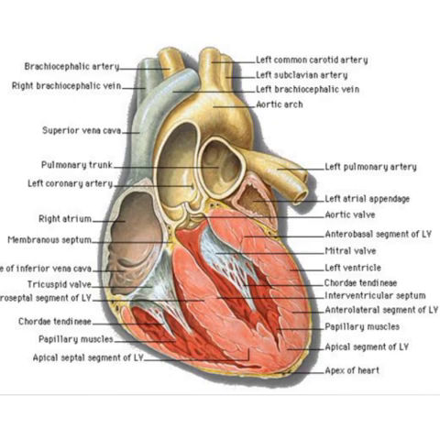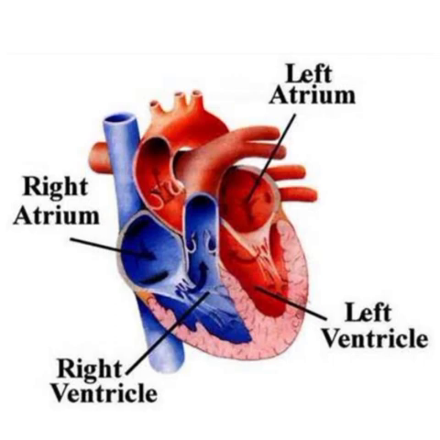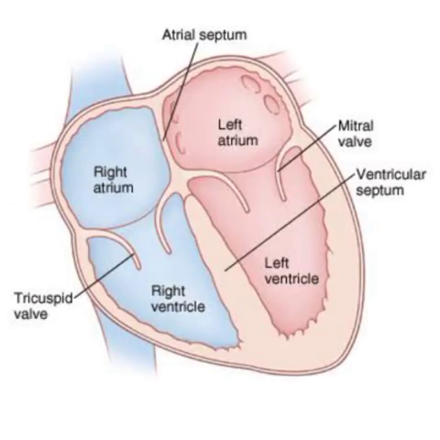The heart is made up of 4 chambers. The upper 2 chambers are called the right atrium and left atrium. The 2 lower chambers are called the right ventricle and left ventricle. A muscular wall called the septum separates the right and left side of the heart, preventing the mixing of oxygenated blood with the deoxygenated blood. And now valves? Valves allow the blood to flow in only one direction.